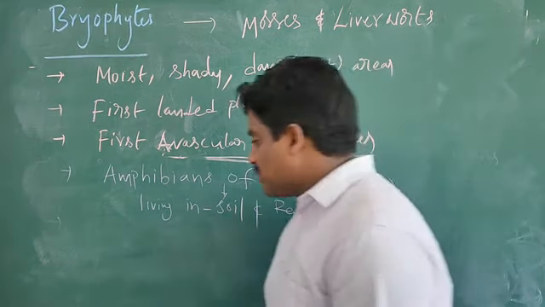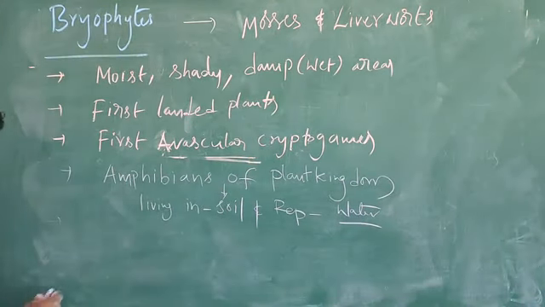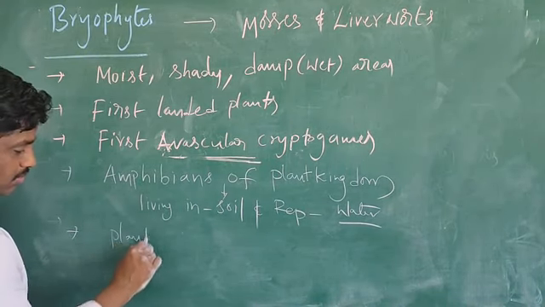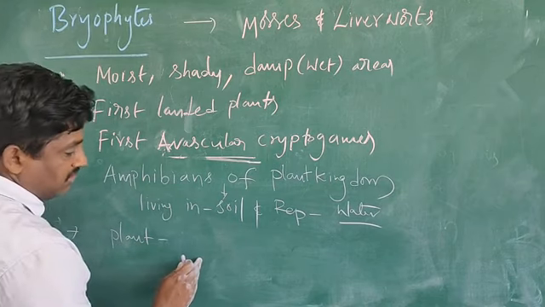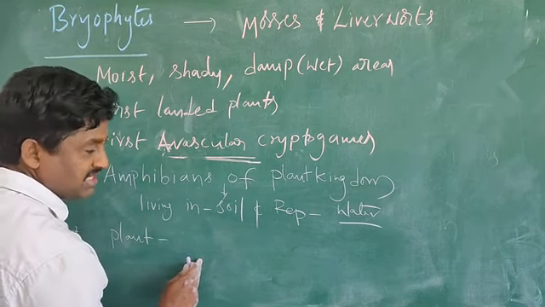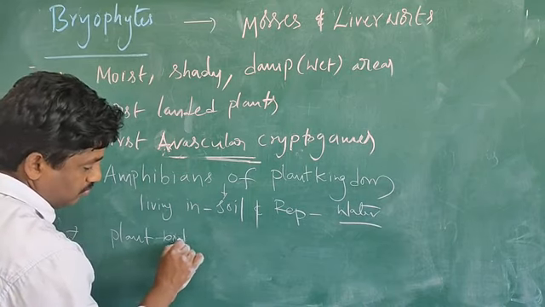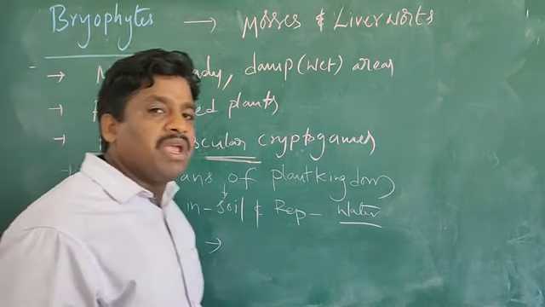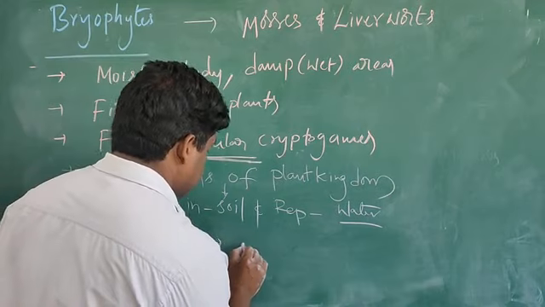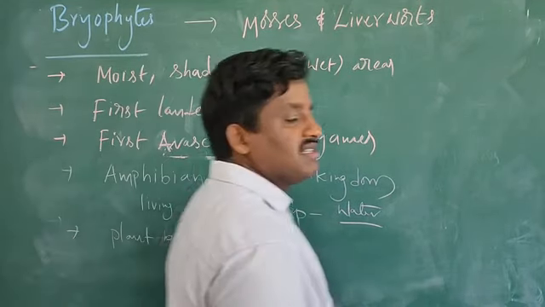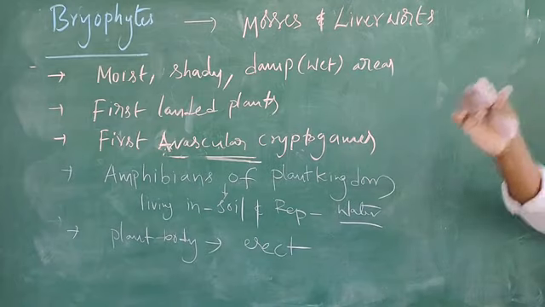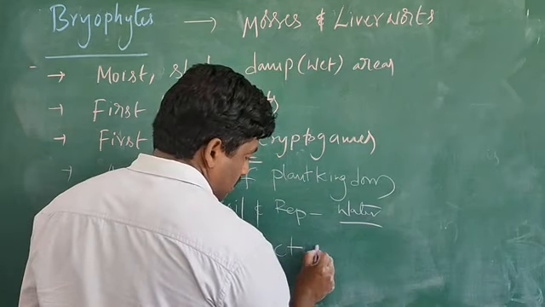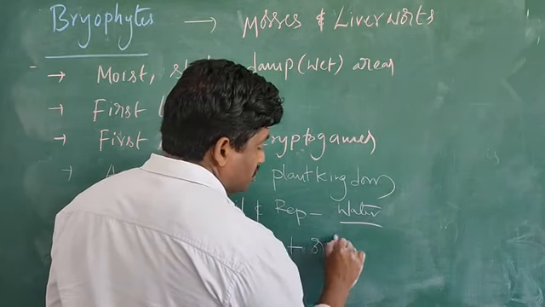Next, these plants, the plant body, are growing faster. How is the plant body growing? Sometimes it may be erect. Erect means straight. Sometimes it may be straight or maybe prostrate.